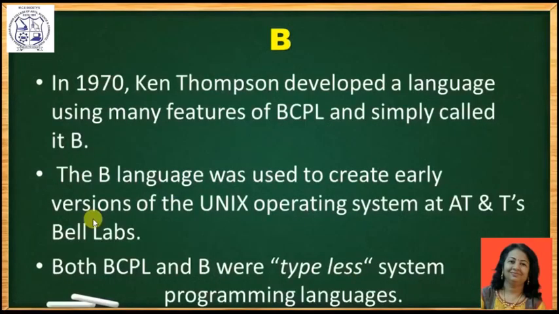After 3 years, in 1970, Ken Thompson developed a language using many features of BCPL and simply called it B. B is the first letter of BCPL. This language was initially used to create the Unix operating system at AT&T Bell Laboratories. Both BCPL and B were typeless programming languages.